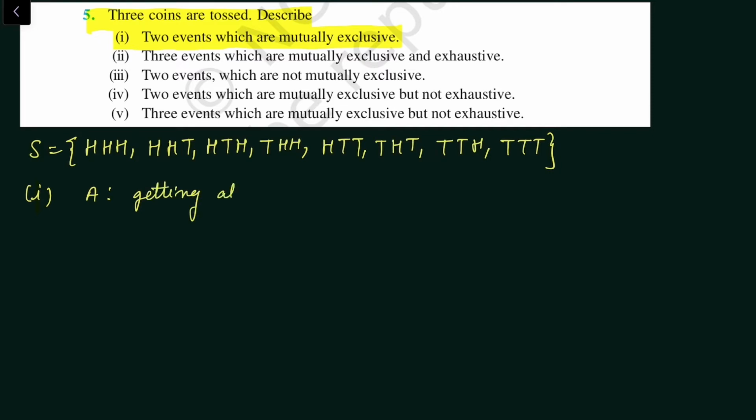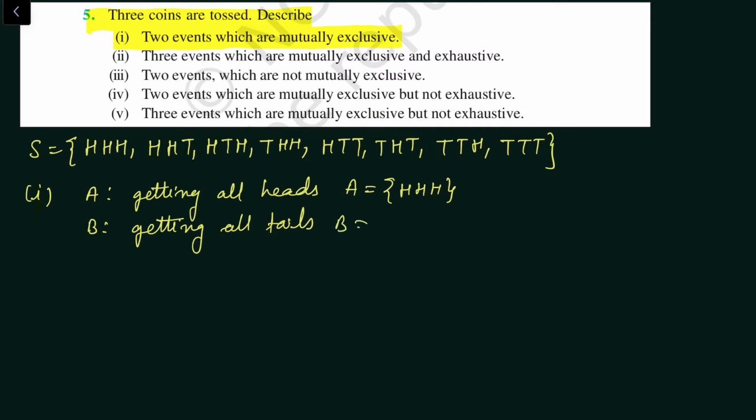So A will have H, H, H. And let us consider another event B, getting all tails. Event B will have T, T, T.